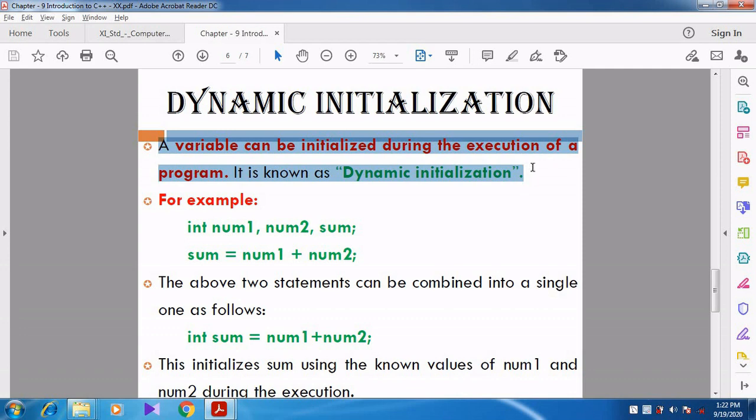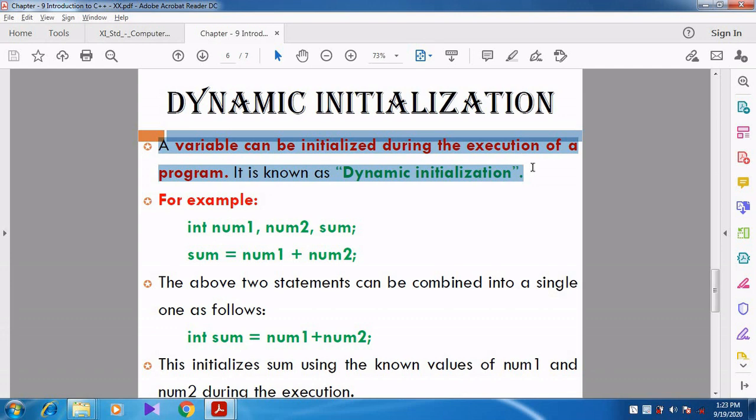See, giving the value at the time of declaration is called initialization. At the time of declaration itself we are giving the value, so that is initialization. But this is dynamic initialization.